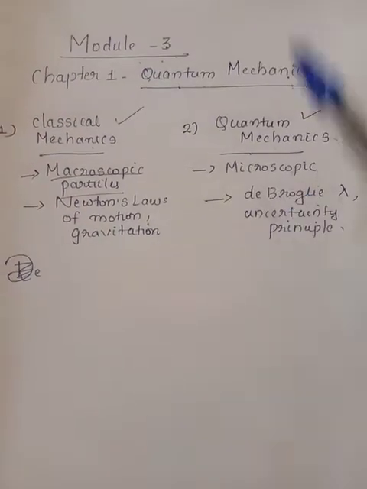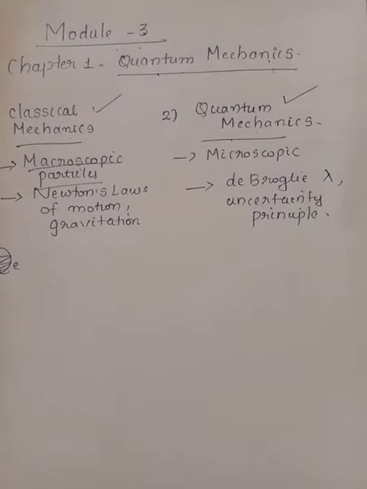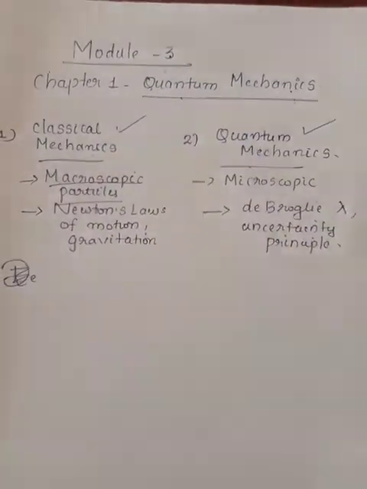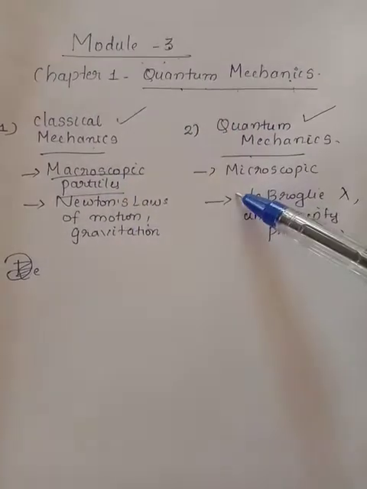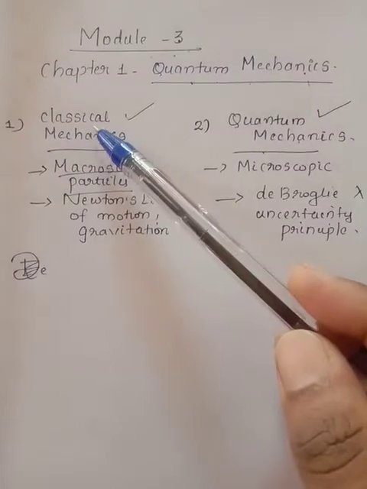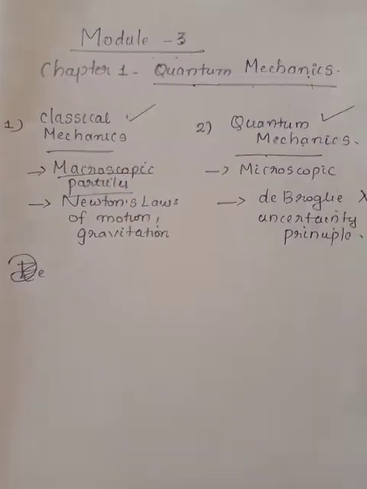Module 3, first chapter is quantum mechanics. It consists of two chapters, quantum mechanics and nanotechnology. Now the first chapter, quantum mechanics. So before that we have an introduction. Mainly physics is classified into two branches, that is classical mechanics and quantum mechanics. These are the two main branches of physics.